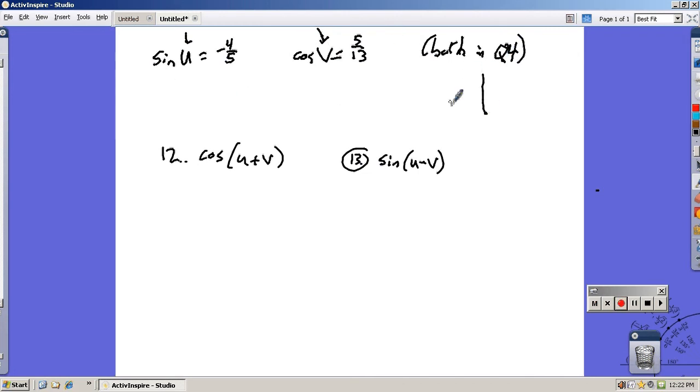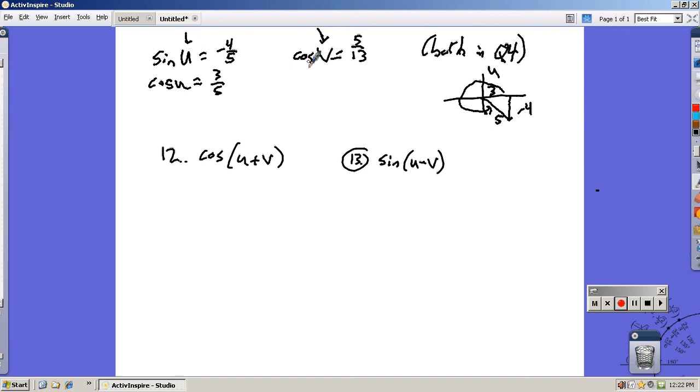So let me think about this sine u. U is going to go around like this, and it has a y value of negative 4. It has an r value of 5. I can use the Pythagorean theorem, or I just know that it's a 3, 4, 5. Either way, if sine of u is this, that means that cosine of u, and since it's in quadrant 4, cosine's positive, the x part is positive, is 3/5.